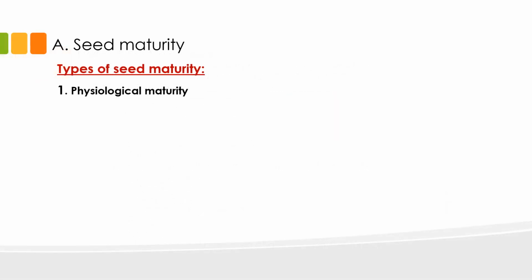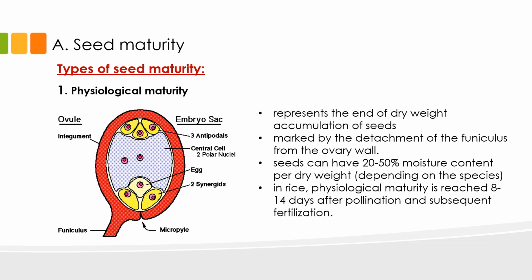Seed maturity is a universal requirement for germination. In seeds, there are two types of maturity. One is physiological maturity, and the other is harvest maturity. Recall that following pollination and double fertilization, the zygote and the primary endosperm undergo controlled cell division and differentiation towards developing into a mature embryo and endosperm.